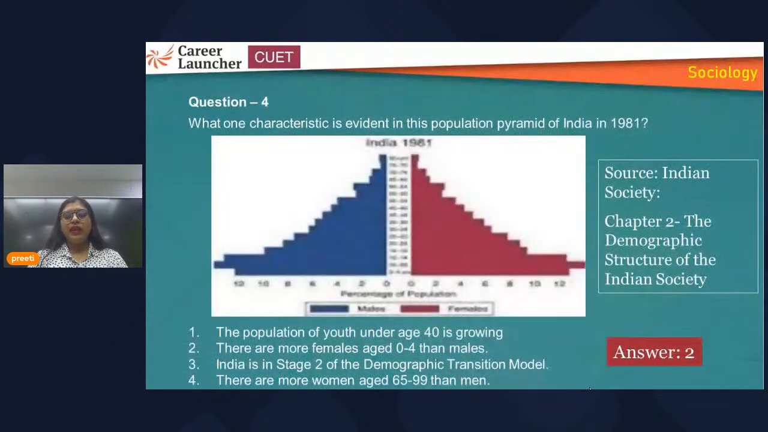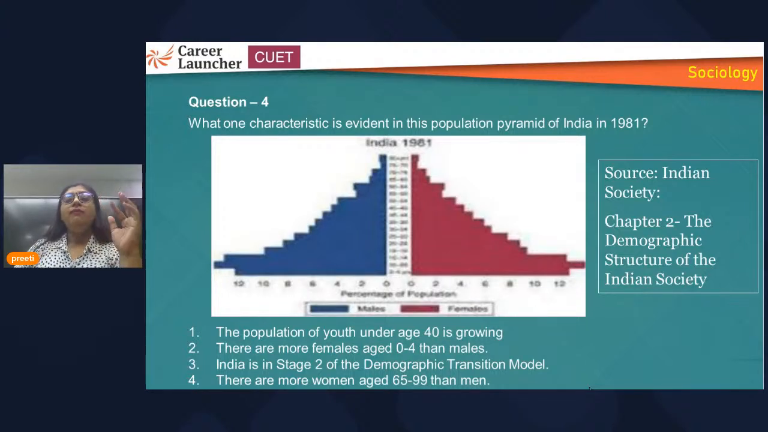Okay, so now next is a chart based question. This is another type of question on which CUET may ask. There are certain charts or certain data mentioned in your book or in the chapter.